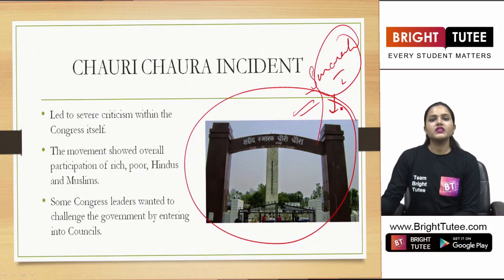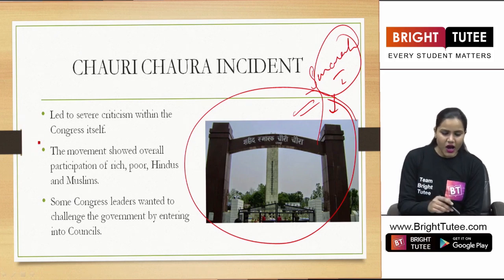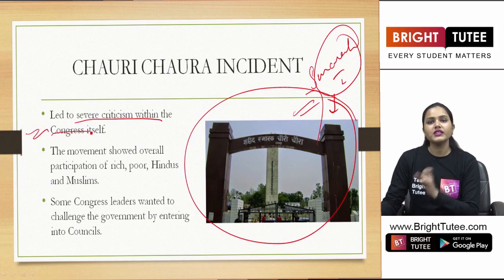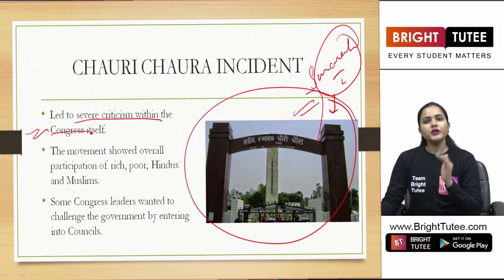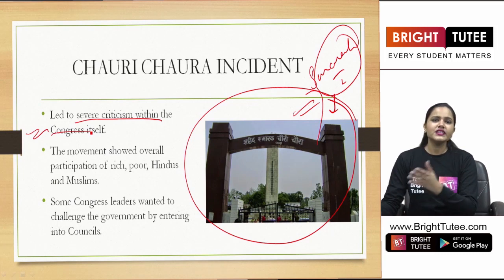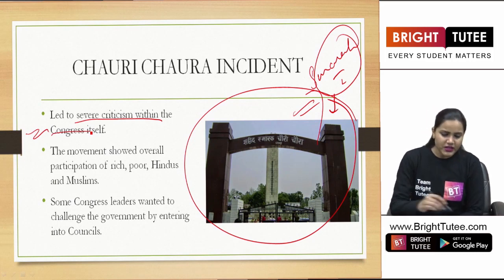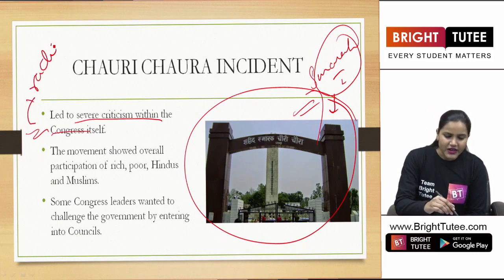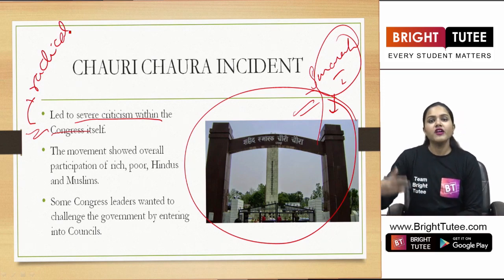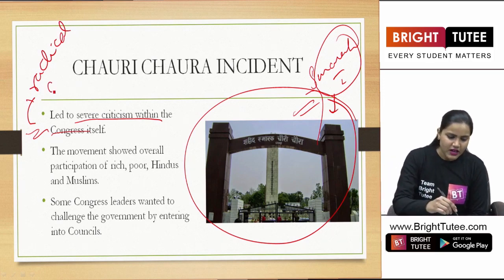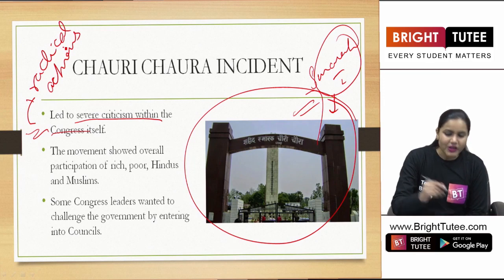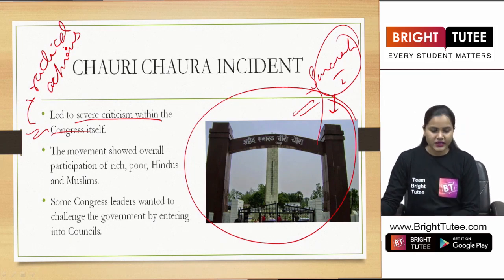Now, what happened after the Chora incident? So after that, there was severe criticism within the Congress itself. Now I've told you earlier that there were many leaders who were not following the ideologies of Mahatma Gandhi. Why? Because they did not agree with him. Because they believed in radical actions, in revolutionary moves, right? So therefore, they were not in favor of non-violence.